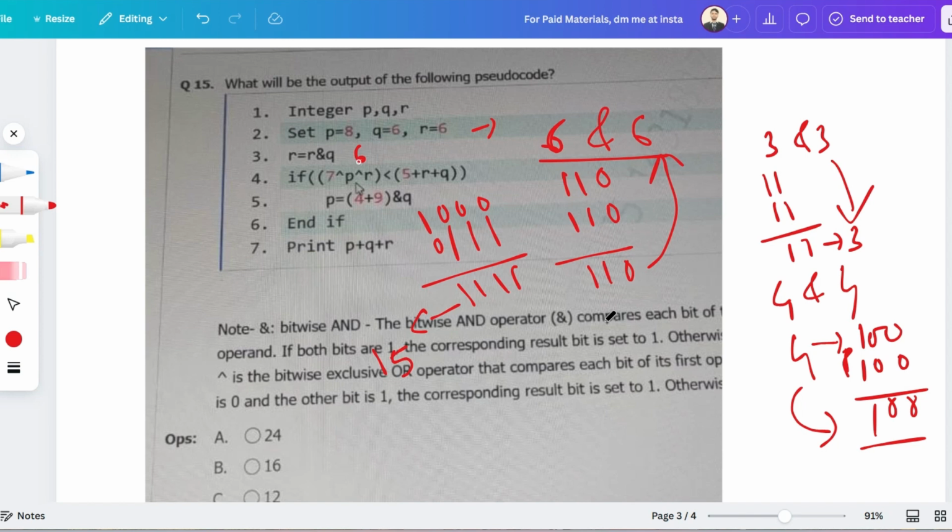So 15 XOR r. The new value of r is 6, so r is 6, that is 110. If we perform the XOR operation between these again, the first bits are different, so it will be true. It is the same, so it will be false. It is the same, so it is false. It is different, so it is true. So it is like 1000 is 8 and 1001 is 9. So this is equivalent to 9. So this value becomes 9.